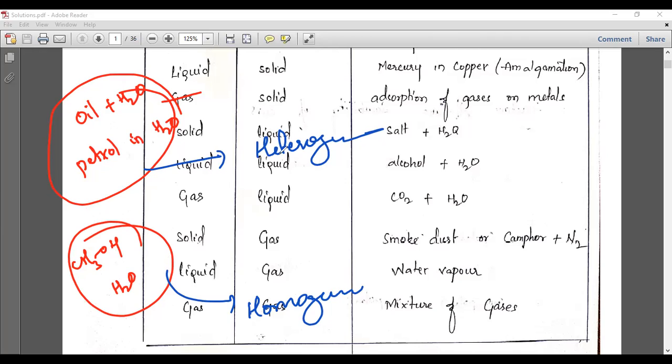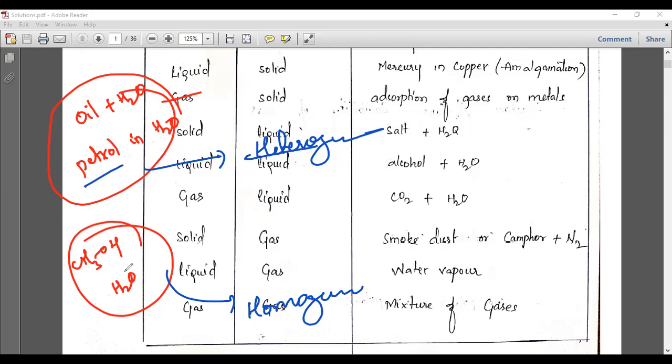So you can use any vessel. It will make two layers because it is heterogeneous. Oil cannot dissolve in water, and water also cannot dissolve in oil. Even if you take petrol, it cannot dissolve in water. So generally it will make two layers. That is a heterogeneous solution, because one layer consists of oil and another layer consists of water molecules.